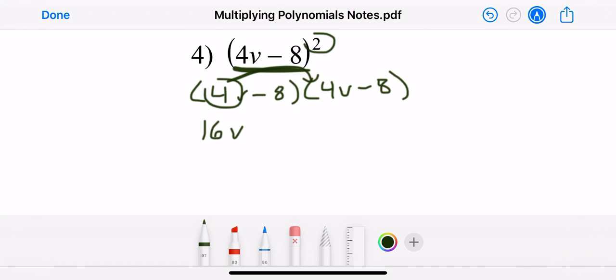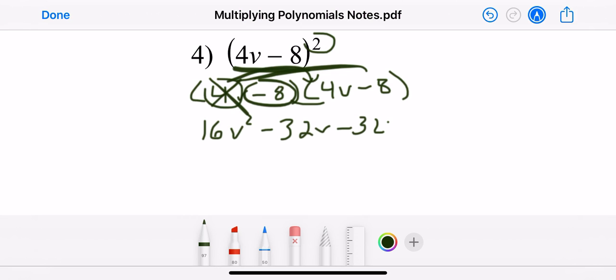4 times 4 is 16. v times v is v squared. 4 times negative 8 is negative 32, and you have a v with that. I multiplied it twice, so that one's done. Now I'm going to take my negative 8, and negative 8 times positive 4 is negative 32v. And do it one last time. Negative 8 times negative 8 is positive 64.